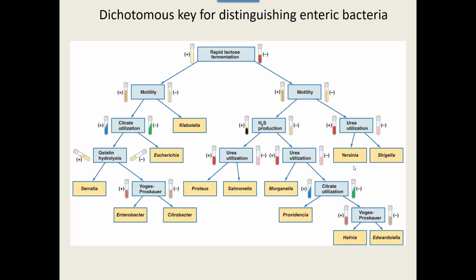We can see if they ferment lactose. We can see if they're motile. We can see if they produce hydrogen sulfide. We can see whether they can break down urea. We can see whether they can use citrate.